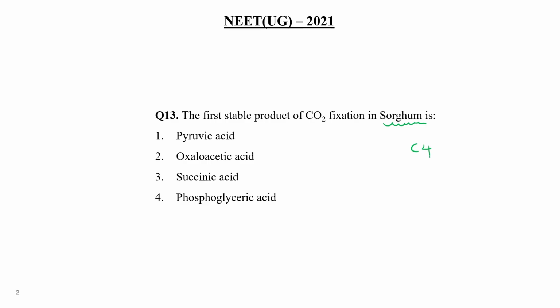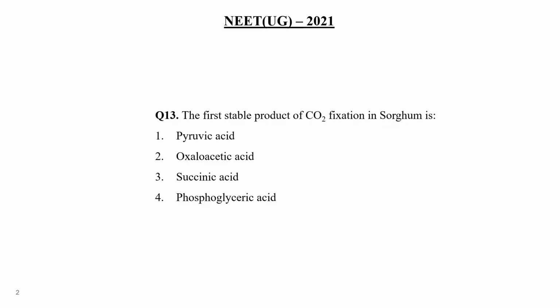So this is involved in cellular respiration, mitochondria things. Phosphoglyceric acid is not related to C4 type of plant or photorespiration. So what is the first stable product? The first stable product is OAA, oxaloacetic acid, right? So choice number 2 would be the correct answer of this question.